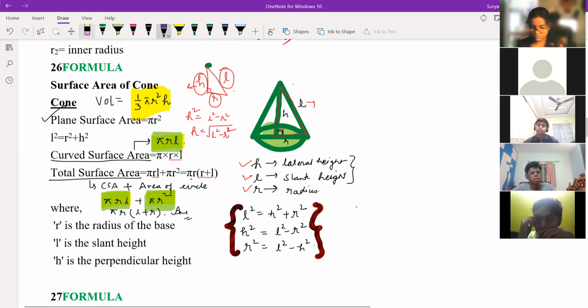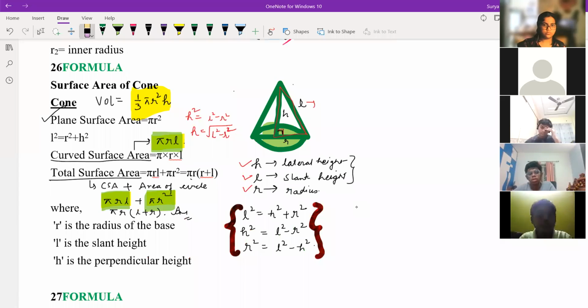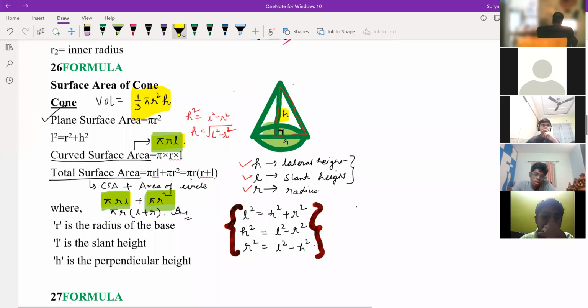So in the cone part, two heights will be there. You are just wondering what is two height, right? So I'm just telling you what is two height over here. If you see now, you can see the cone here. This is H, and when I'm writing here, it is L. So what is L and H? Anyone can tell me what is L and H?